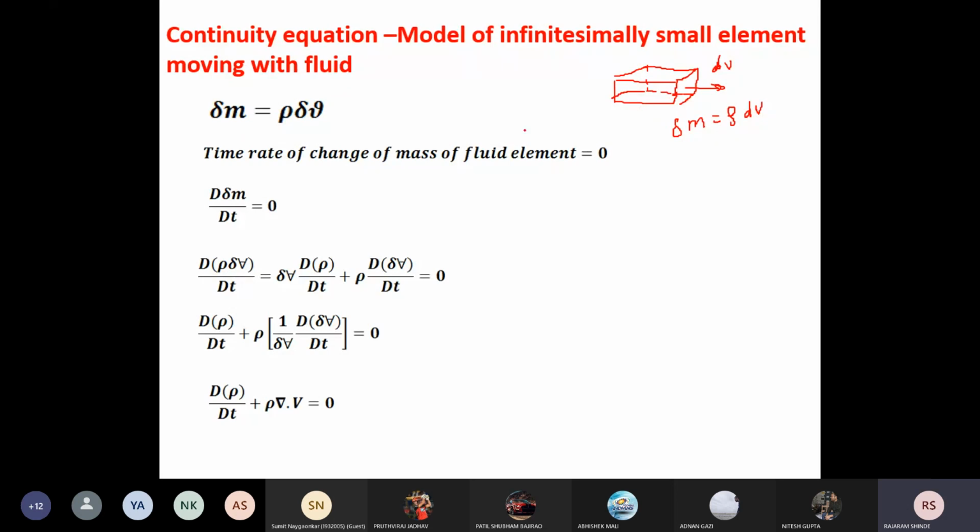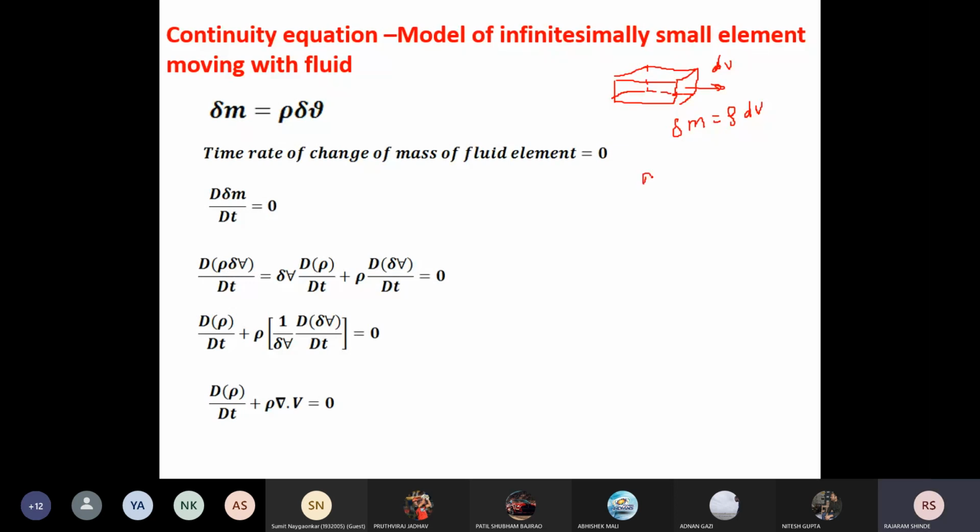Now as mass is constant, its derivative is 0. That means the rate of change of mass inside the fluid element is 0. So we can write this equation: d delta m by dt is equal to 0.